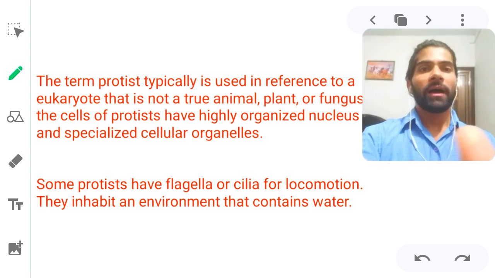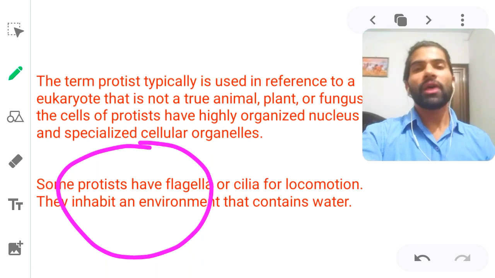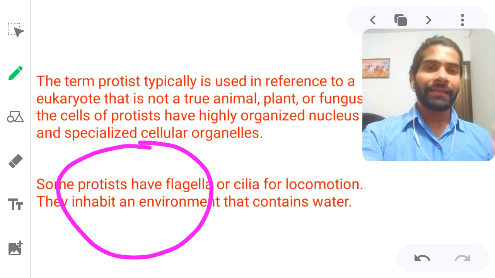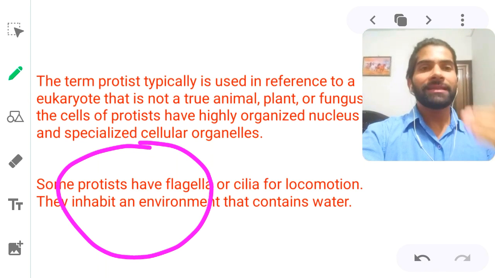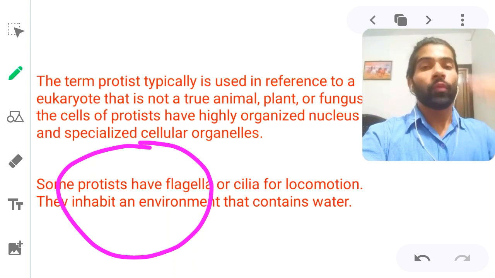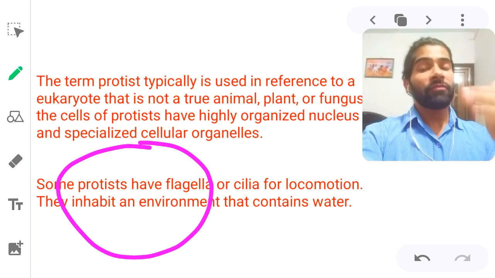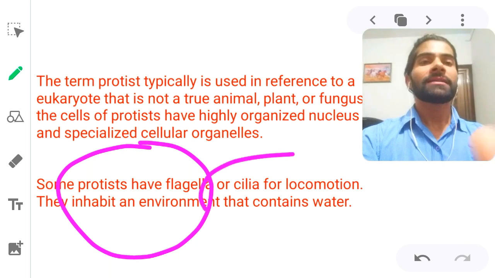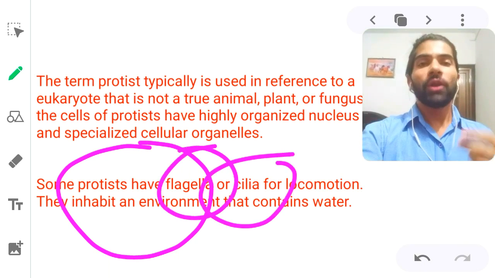Okay, बात आती है next point, that is some protists have flagella or cilia for locomotion. They inhabit an environment that contains water. Yeah, you can find these organisms which belong to the Protista kingdom. So you can find them in water, the area where water is present, and they have flagella. They have cilia or flagella that help in the movement, that help in locomotion.